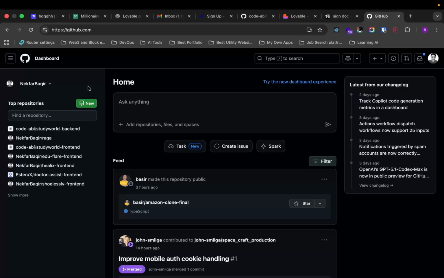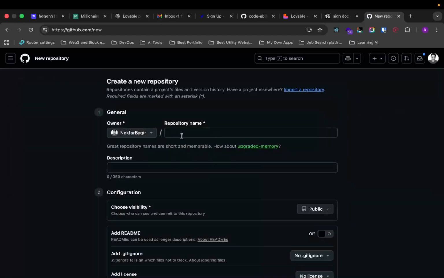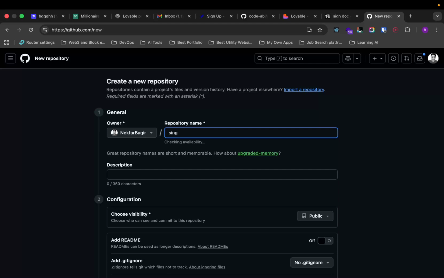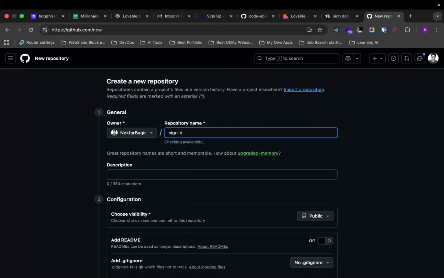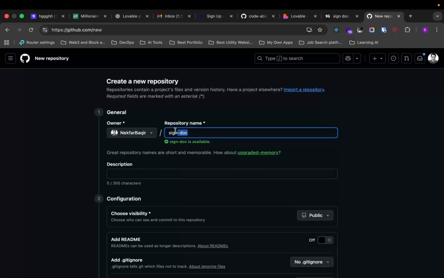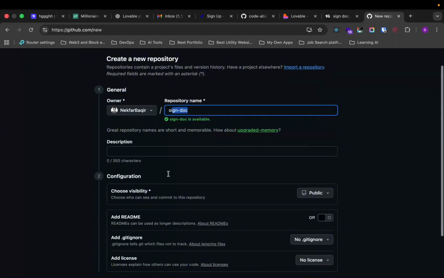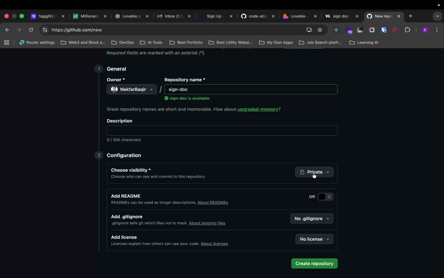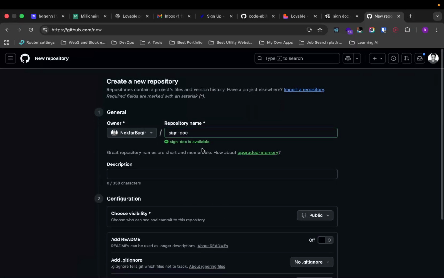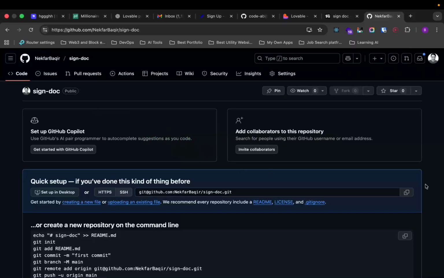So that's my goal. Under my projects, I'm going to create a new project, and this new project is going to be SignDoc, which means that we are assigning a document. If I love this product, I'm going to buy a domain for this called signdoc.ai, something like that, and then we're going to publish this probably. Here I'm not going to add any description. It was going to be private, but no, it's going to be public because you guys also need to access it. Then create repository.